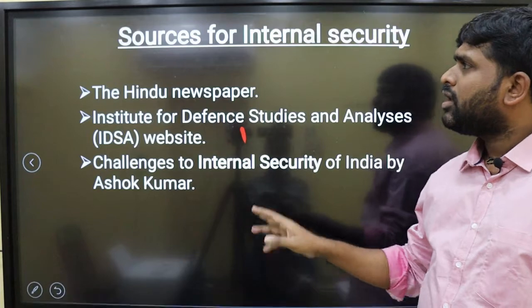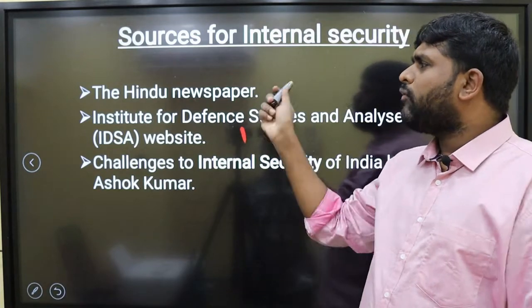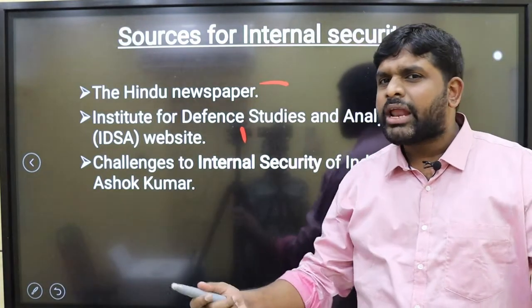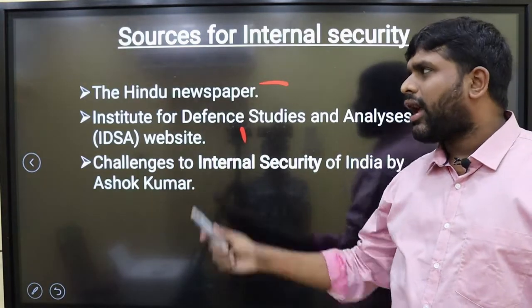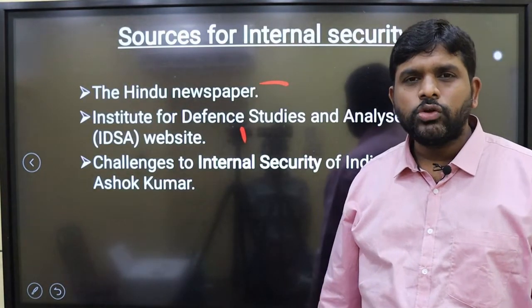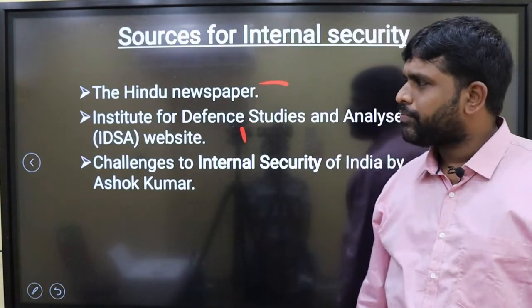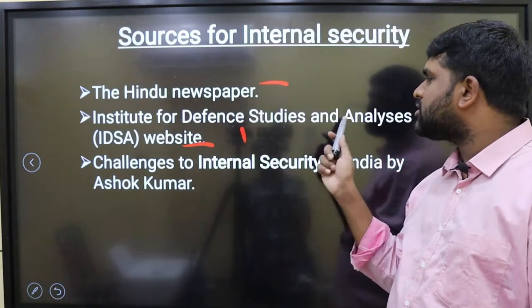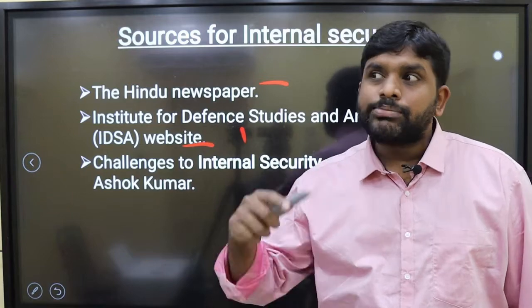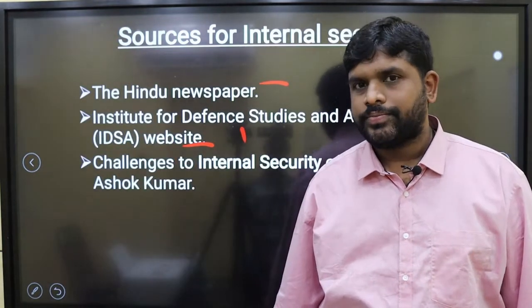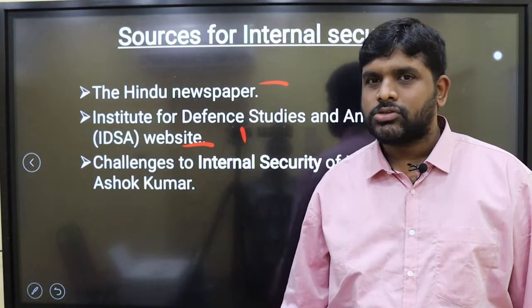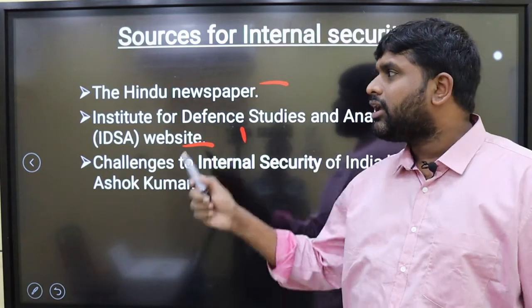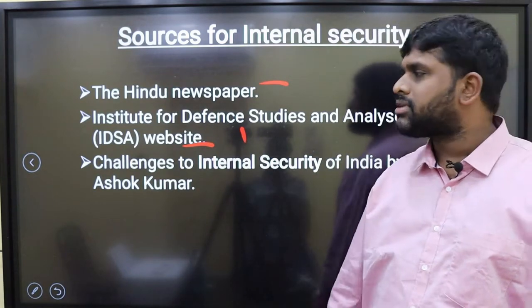We will see then what the sources are. You can go with the Indian Express or The Hindu newspaper as per your wish. I read The Hindu, so I am recommending The Hindu, or you can go with the Indian Express also. This is a very good website where you will get a lot of information: the Institute for Defence Studies and Analysis, mainly with respect to external state actors, foreign players who are disturbing the peace in our country.